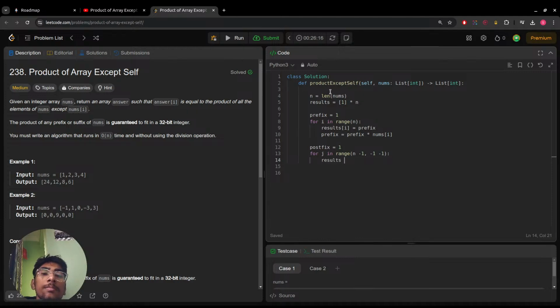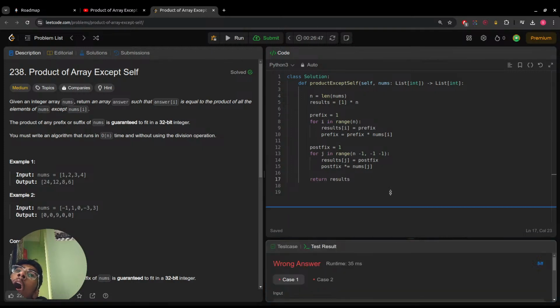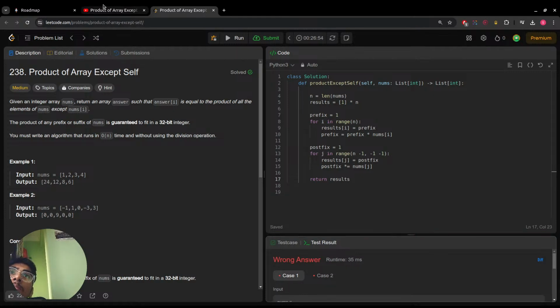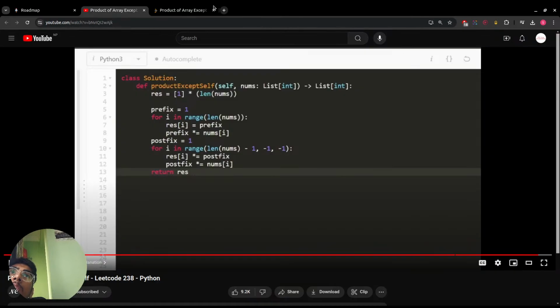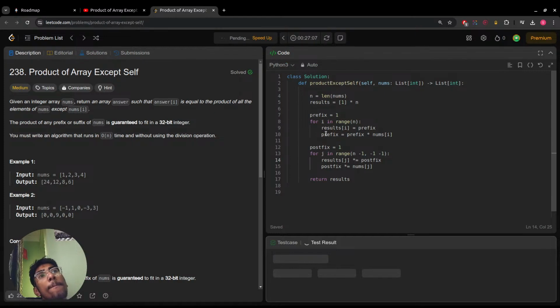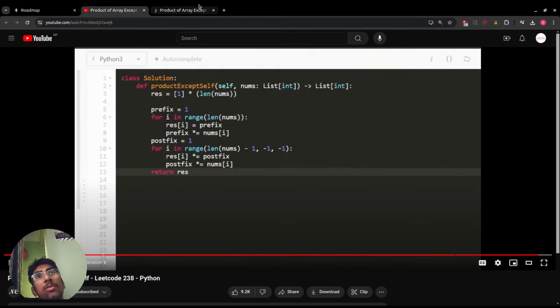Result equals postfix. Then postfix equals 1.